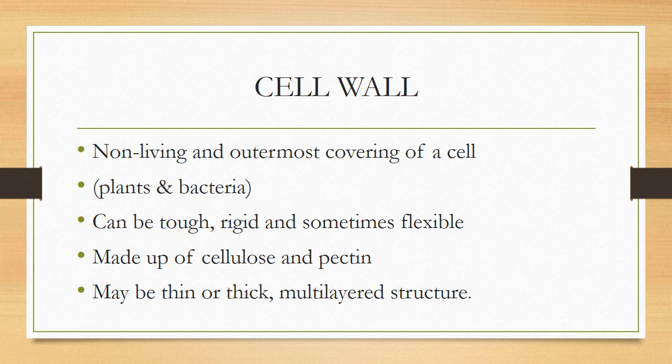You know that not all living organisms have cell walls around their cells. For example, animals and many animal-like protists. Cell wall is an important component of plant tissue and bacteria. It is the non-living and outermost covering of a cell. It can be tough, rigid, and sometimes flexible. Made up of cellulose and pectin, it may be a thin or thick or multi-layered structure.